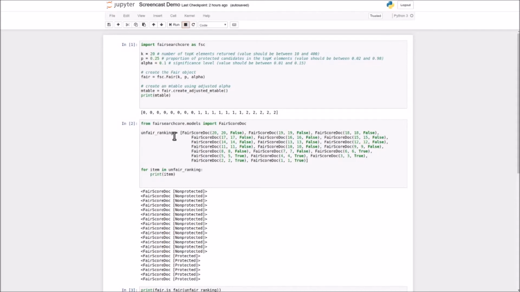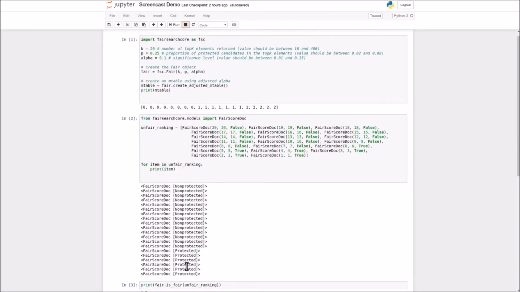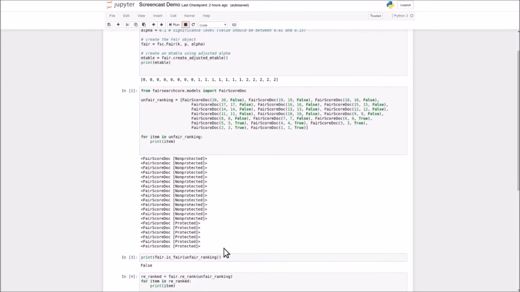Now we create an unfair ranking, and this has 20 documents. And each document has a document ID, that's the first number, and it also has a score, that's the second number, and it has a protection status. And true means down here that the document is protected, false means it's non-protected. And we see if we print that this ranking is not fair to meet these criteria that are reflected by this M table. And if we call a test function that asks if a given ranking is fair, it obviously returns false.